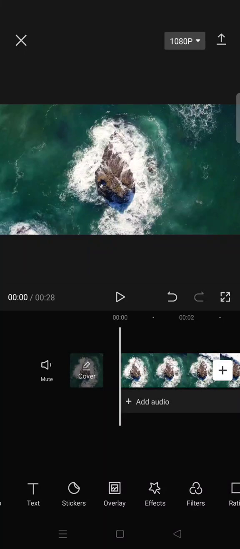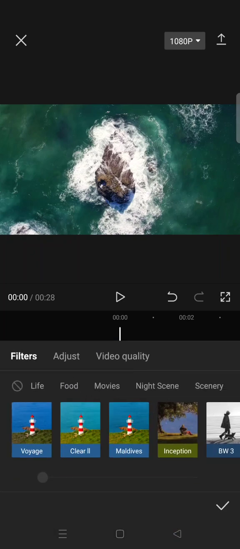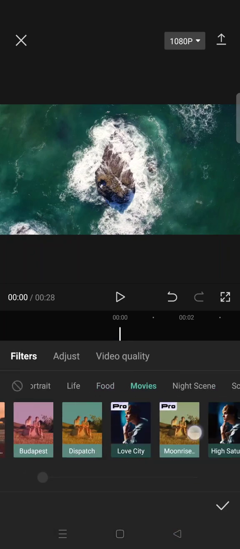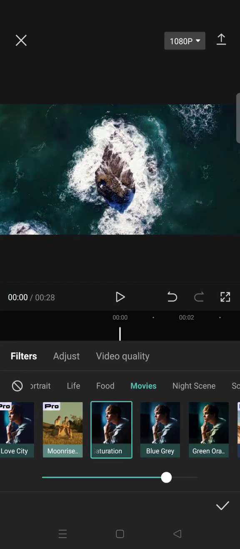On today's tutorial, I'm gonna show you how you can create an ocean breeze color grading in CapCut. So first, just add your ocean or beach videos and then go straight to filter. Click on the movies category and select the high saturation filter to around 86.